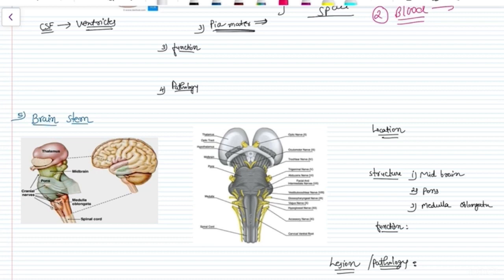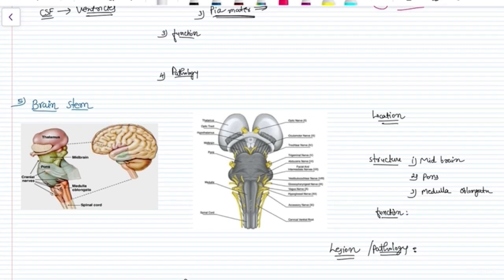The main ones are the centers, like the respiratory centers present in the brainstem or the vasomotor center that regulates your heart. It is also present inside the brainstem. So this is a very vital function of the brainstem. Now what are the parts of the brainstem? The brainstem has mainly three parts. One is the midbrain, the uppermost, then the middle is the pons, and the lower is the medulla oblongata. Right?